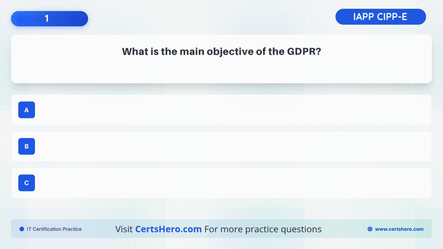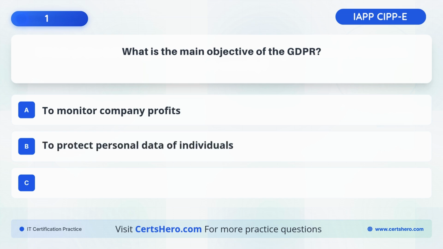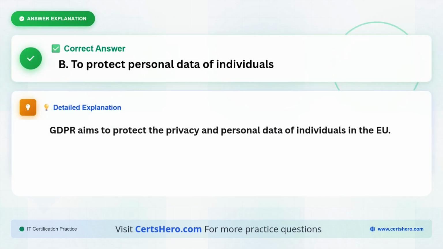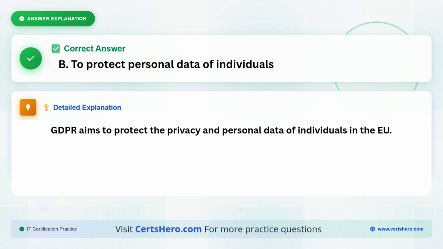What is the main objective of the GDPR? A. To monitor company profits. B. To protect personal data of individuals. C. To regulate international trade. The correct answer is B. To protect personal data of individuals, because GDPR aims to protect the privacy and personal data of individuals in the